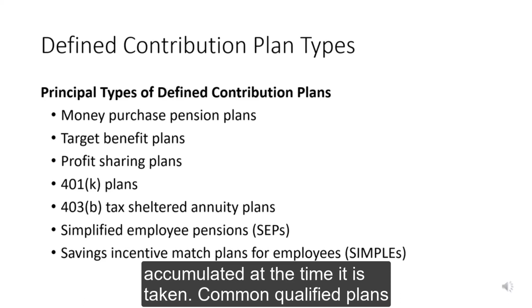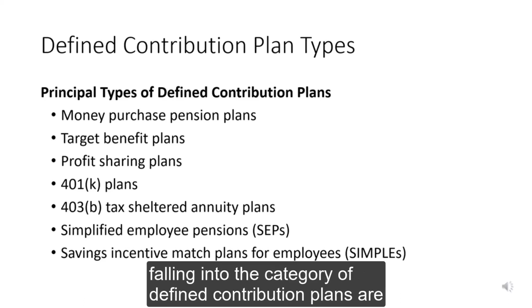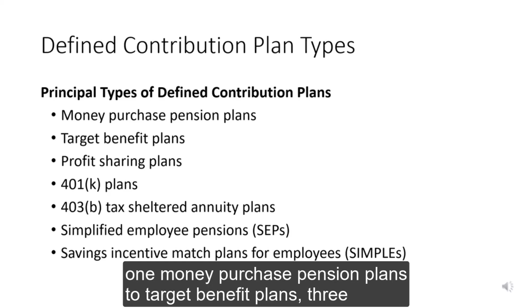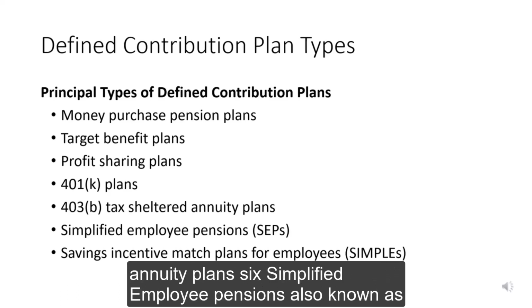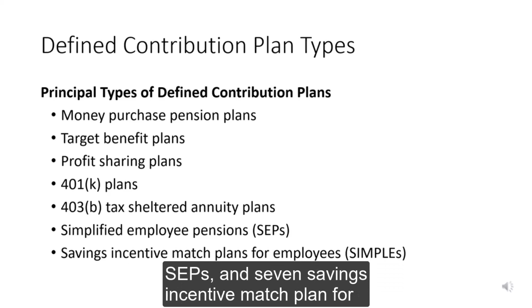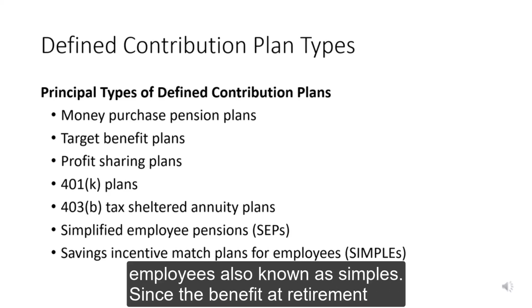Common qualified plans falling into the category of defined contribution plans are 1. Money purchase pension plans, 2. Target benefit plans, 3. Profit sharing plans, 4. 401k plans, 5. 403b tax sheltered annuity plans, 6. Simplified employee pensions, also known as SEPs, and 7. Savings incentive match plans for employees, also known as SIMPLEs.